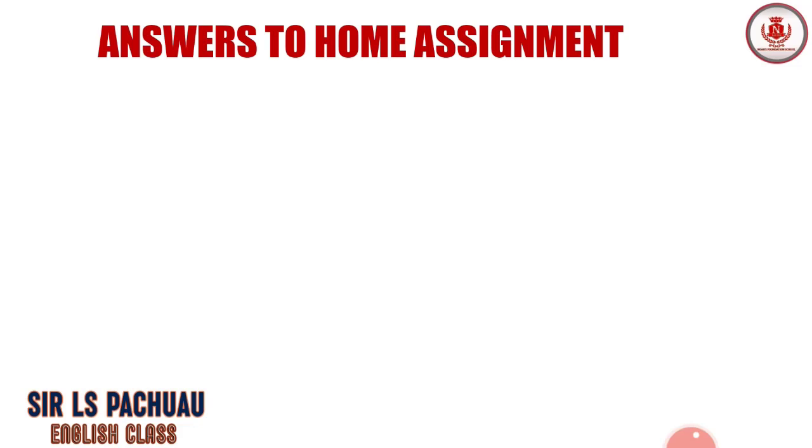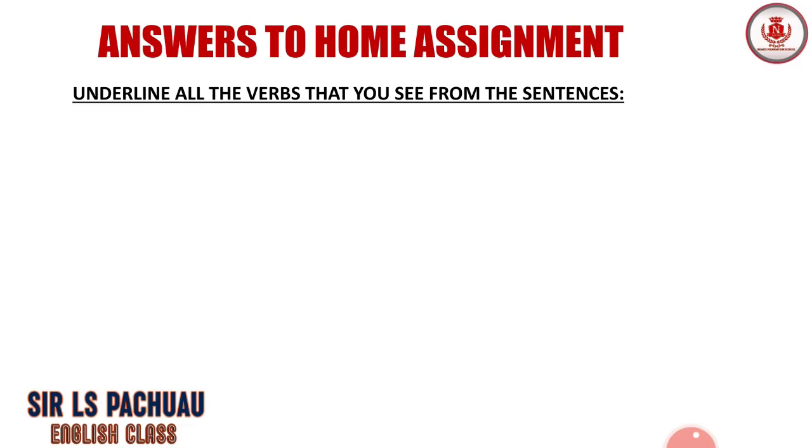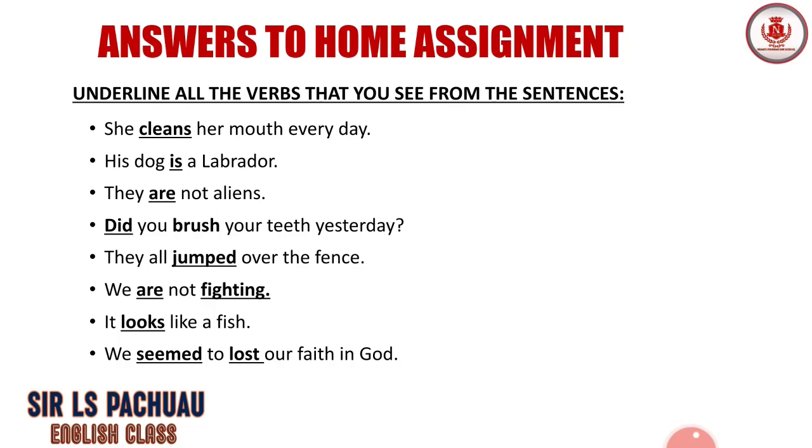Anyhow, here are the answers to your home assignment. So I asked you to underline all the verbs that you see from the sentences here. She cleans her mouth every day. So here we have cleans, which is an action word. So cleans here is an action word, so it will be a dynamic verb or the main verb here. And the next is, his dog is a Labrador.